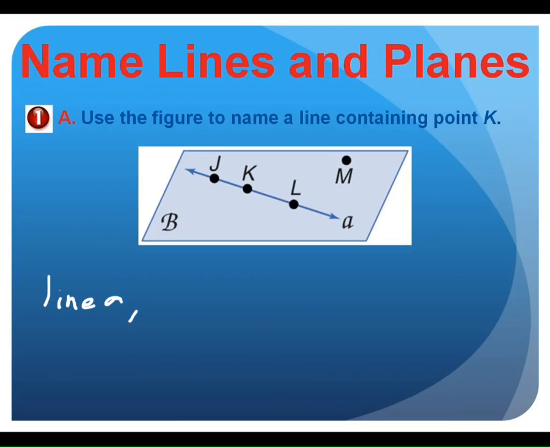What's another way I could name this line, Trevor? Line JK or line JL. I could have also said KJ, LJ. I could also say KL. These are all talking about the same line, right? All of those are the same one. It has point K on it. Questions about that? Those are examples of how we can name that.